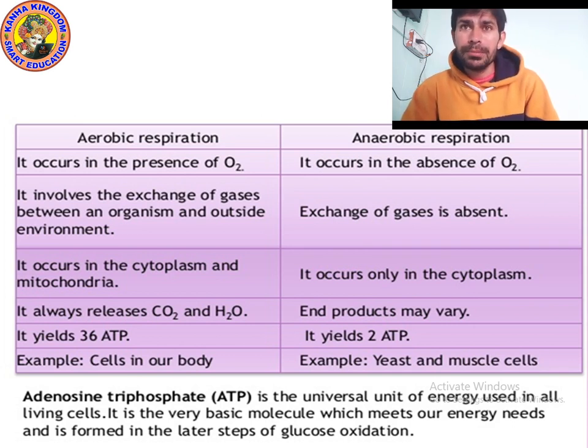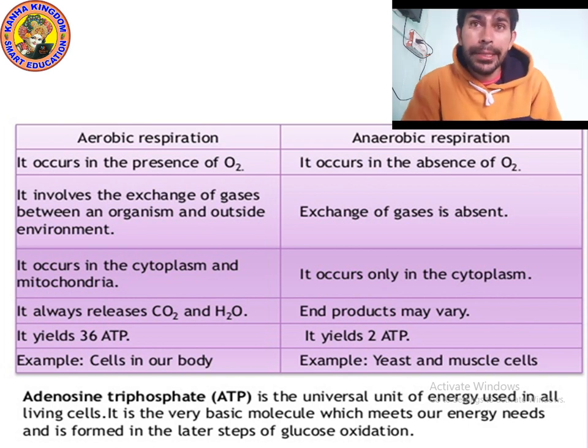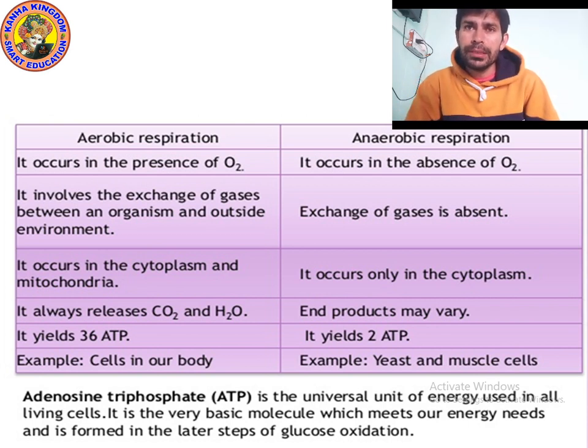Aerobic respiration occurs in the cytoplasm and mitochondria. Cytoplasm is a liquid-like substance, and mitochondria is known as the powerhouse. You will study them in detail in 8th class. Anaerobic respiration occurs only in the cytoplasm, a jelly-like liquid. During aerobic respiration, it produces 36 ATP. What is 36 ATP? It is actually energy.